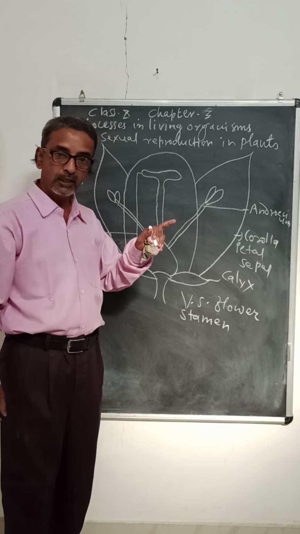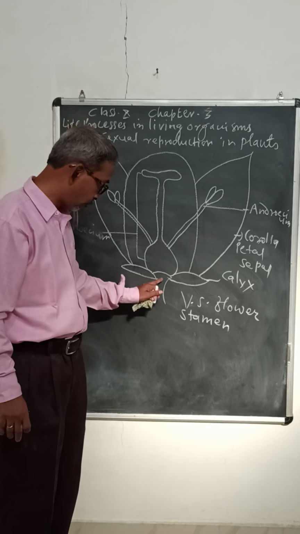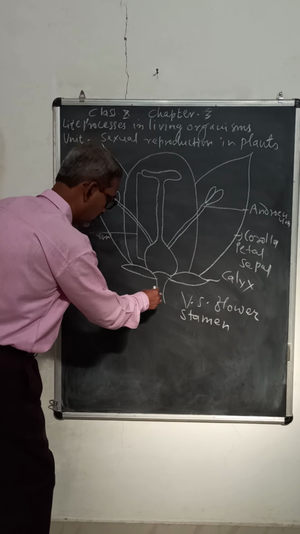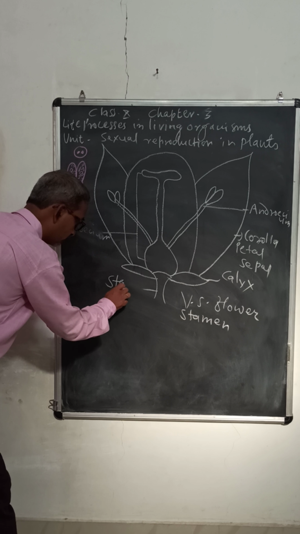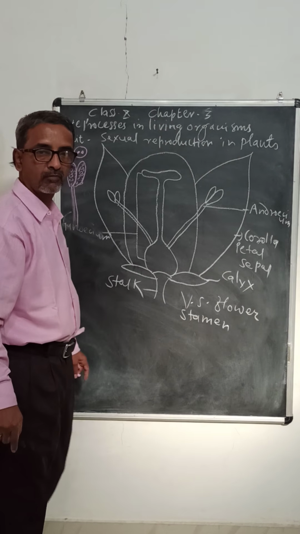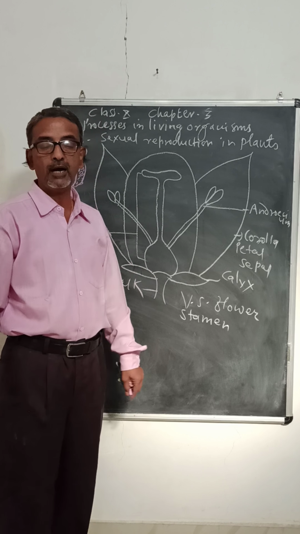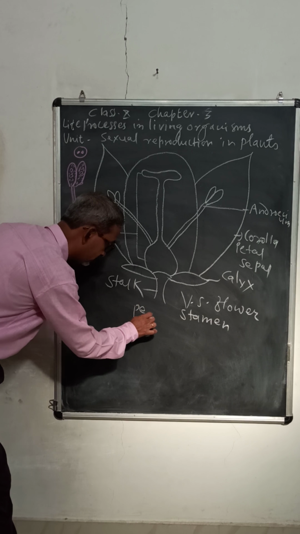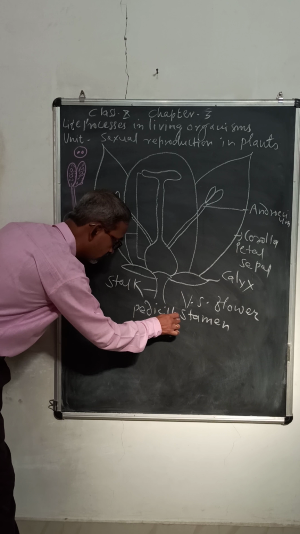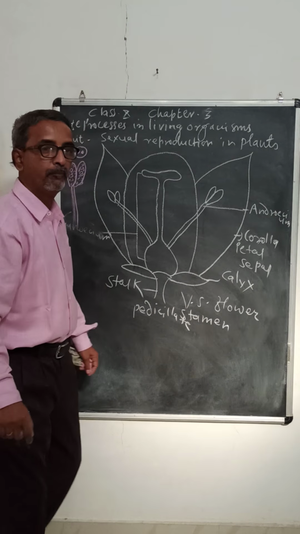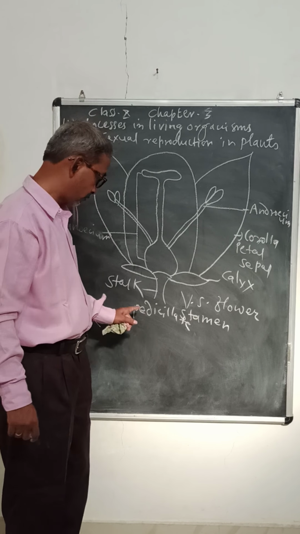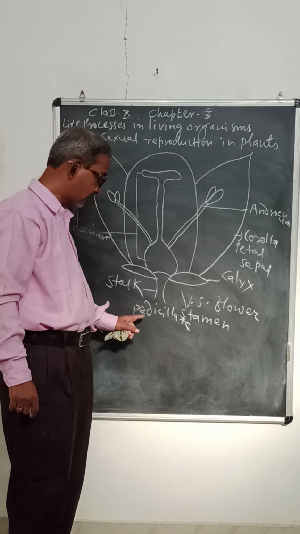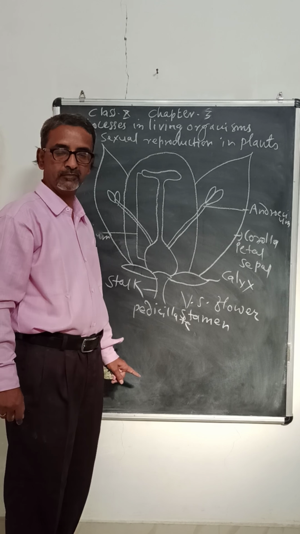Now there are some flowers which have this stalk. This is called the stalk of the flower. The flowers with a stalk are called pedicellate.